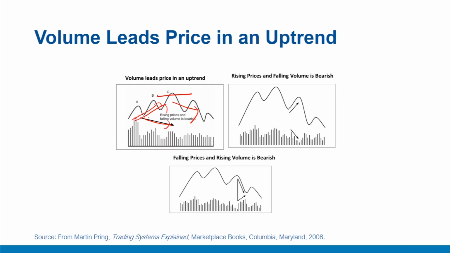In this figure, the price peaks at point C, yet the average volume reaches its maximum at point A, after which there is a decline in volume. Rising prices accompanied by a trend of falling volume is an abnormal situation and indicates a weak and suspect rally. So this rally is suspect, and therefore it is a bear market characteristic that a bear market may be about to begin soon. Notice in the second diagram also, there is a rise in price which is accompanied by a sharp fall in volume, which is bearish and is reflected in the subsequent sharp downfall in prices. So rising prices and falling volume is a bearish characteristic.